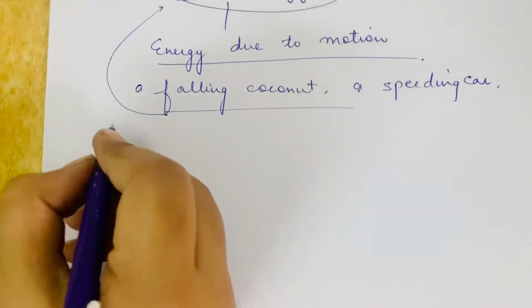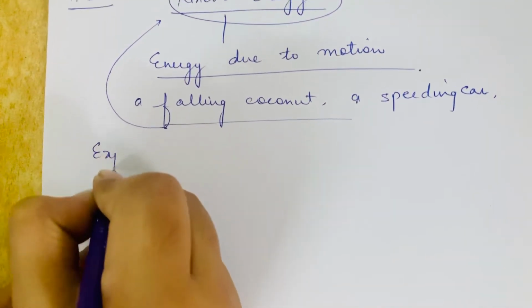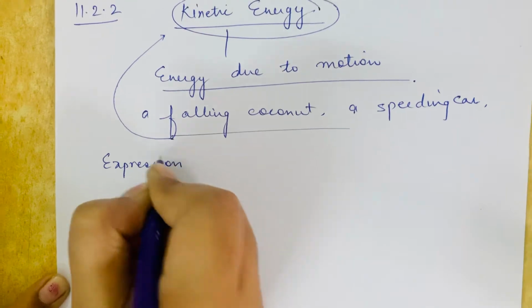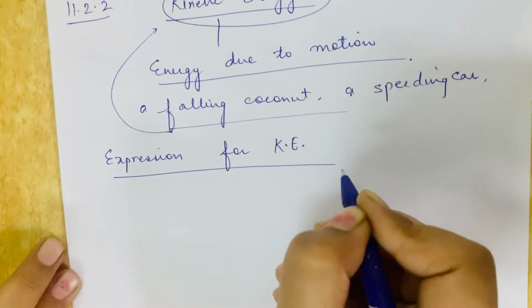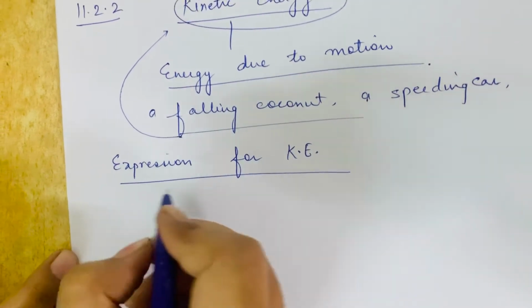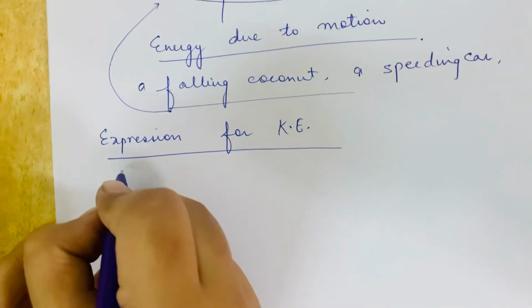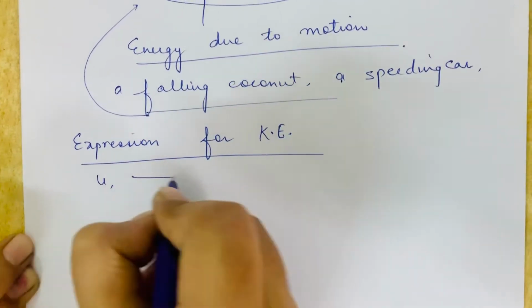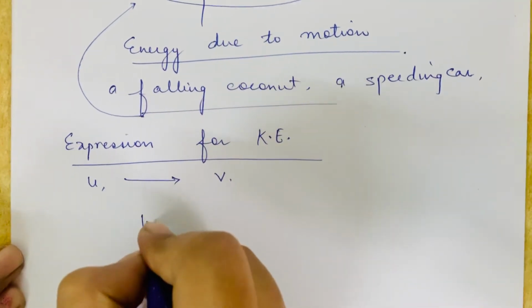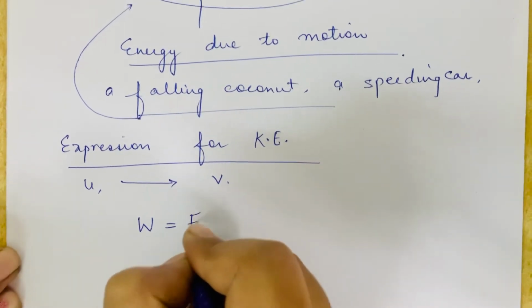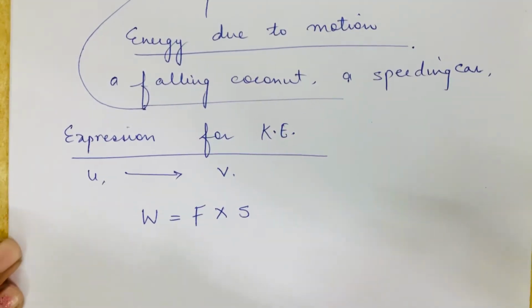So let us discuss the derivation, the expression for kinetic energy, which is very important. Let us consider an object which is having mass m, moving with initial velocity u and final velocity v. We know that the formula for work done is force multiplied by displacement.